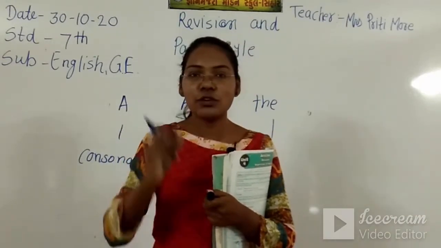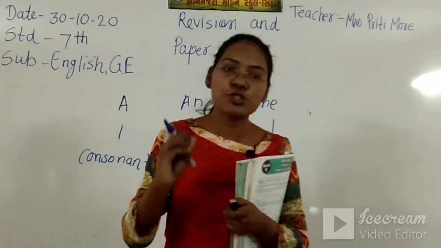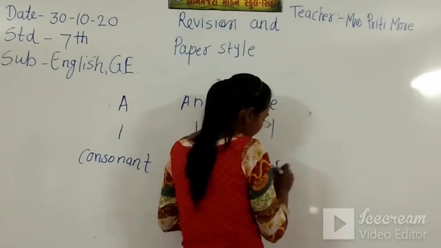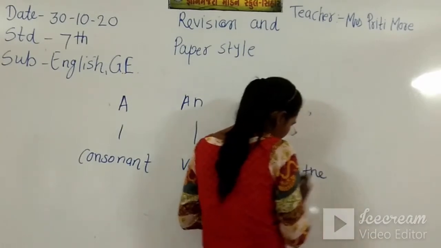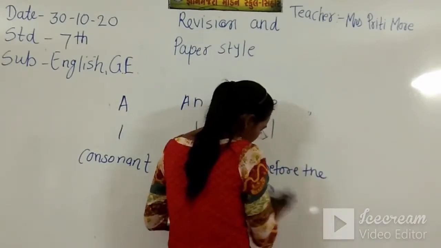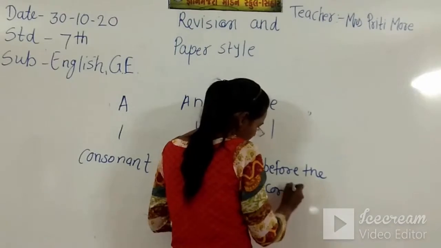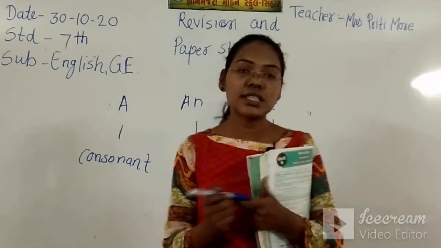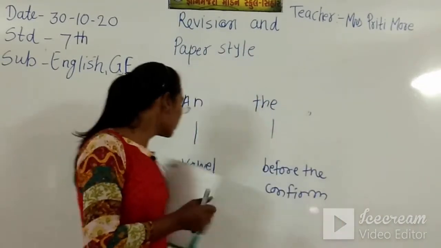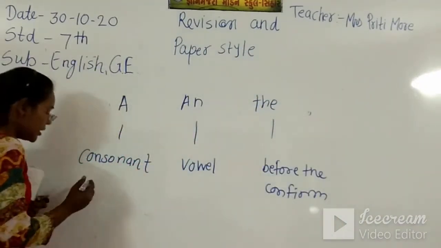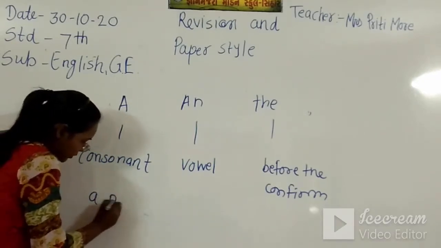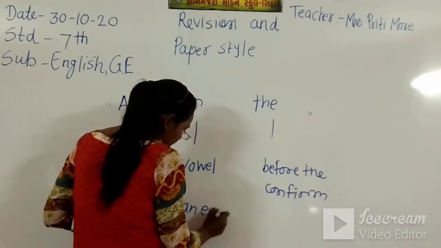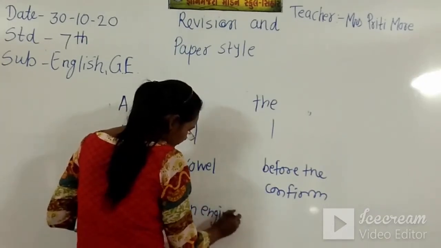The only thing you have to keep in mind is the things you should know, that means the confirmed thing. Before the confirmed thing we use the article the. For example, here I write a pen, an engineer.